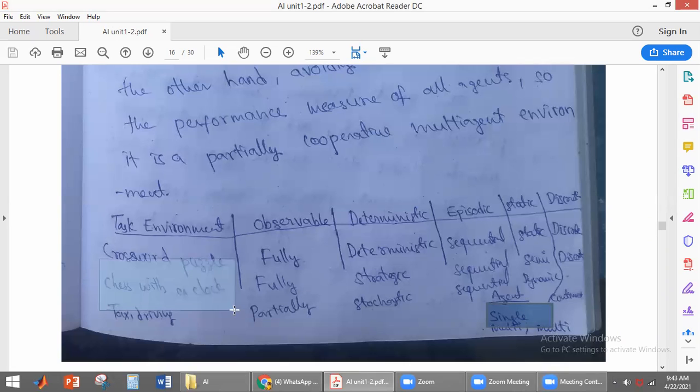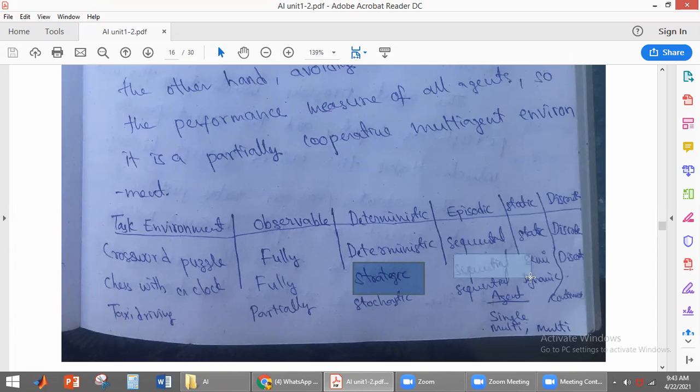Now, chess with a clock is a fully observable environment and it is strategic. What is strategic here? The environment is deterministic except for the actions performed by the other agent. Then it is called strategic. So only for that particular agent it is deterministic, and then that environment is called a strategic environment. So chess with a clock is a strategic environment.